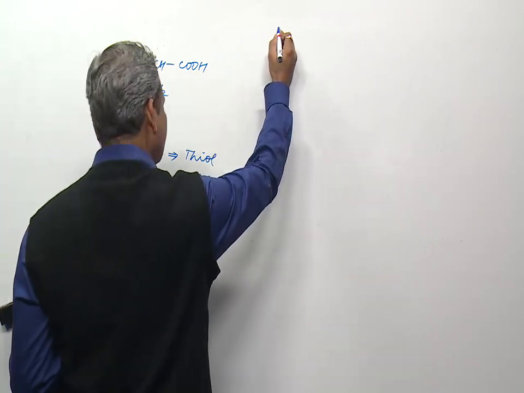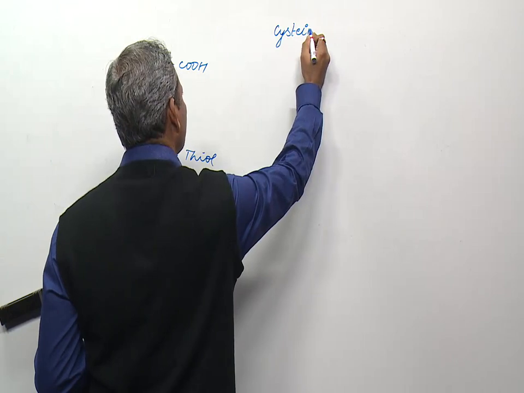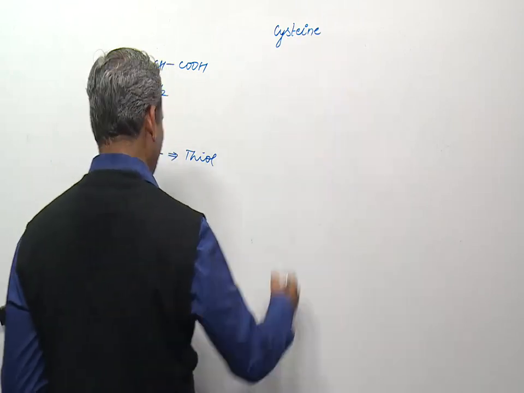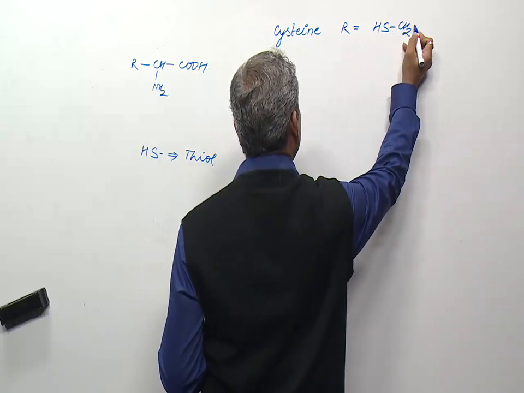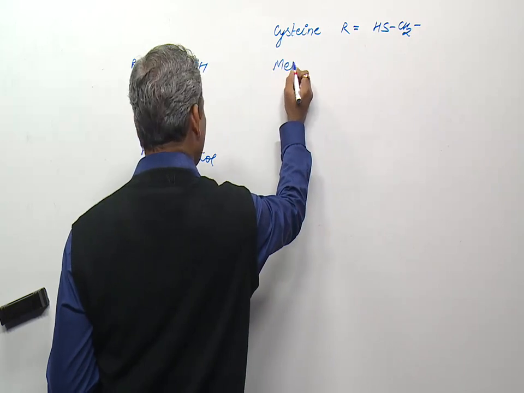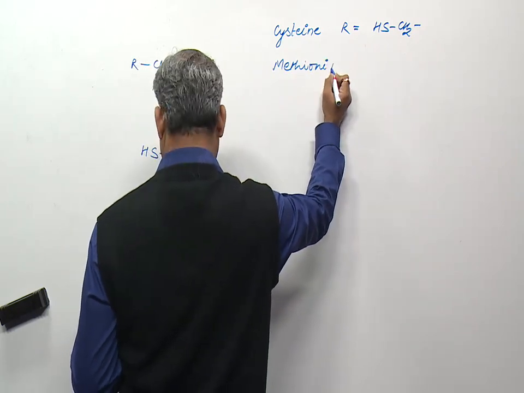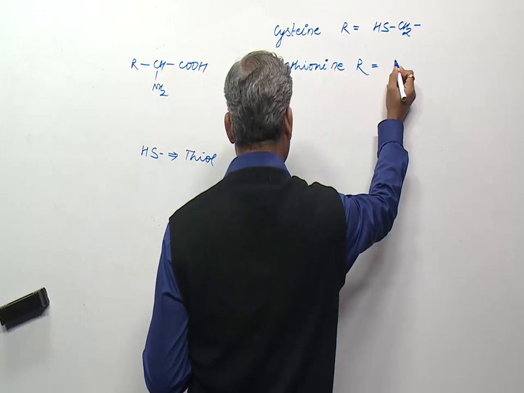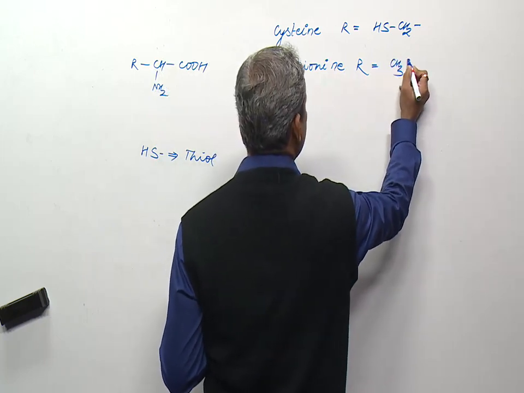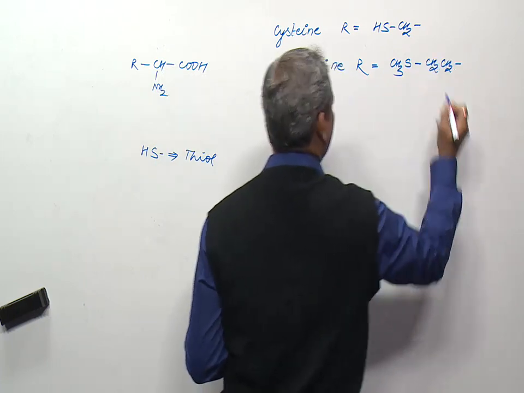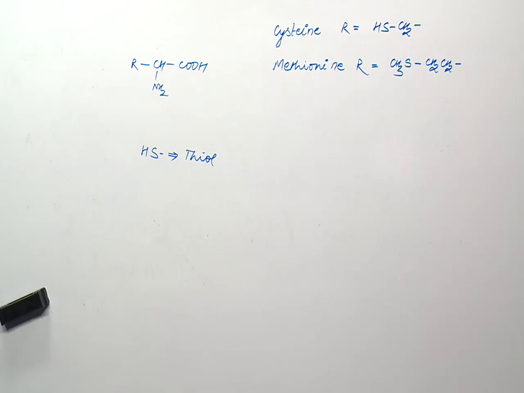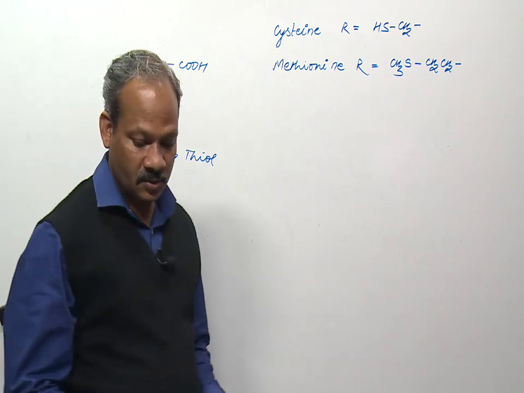Now for cysteine, R group is CH2SH, and for methionine this R group is its ether CH2CH2SCH3. Other compounds do not contain sulfur.